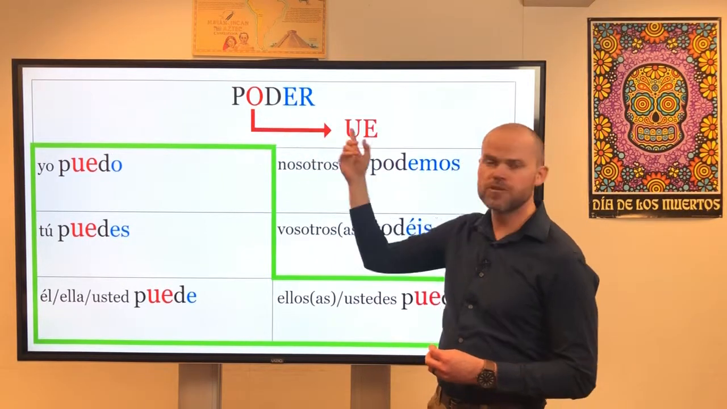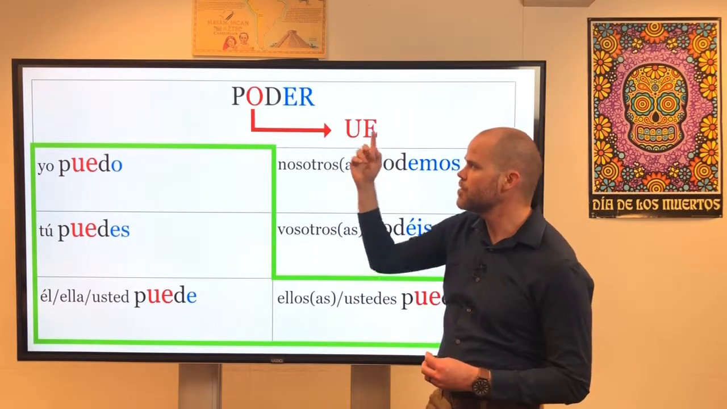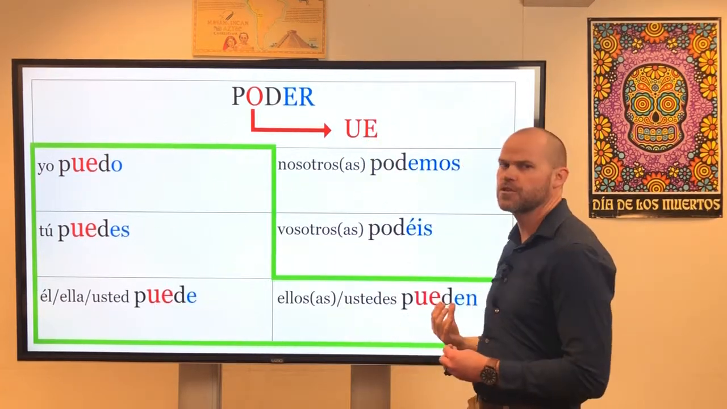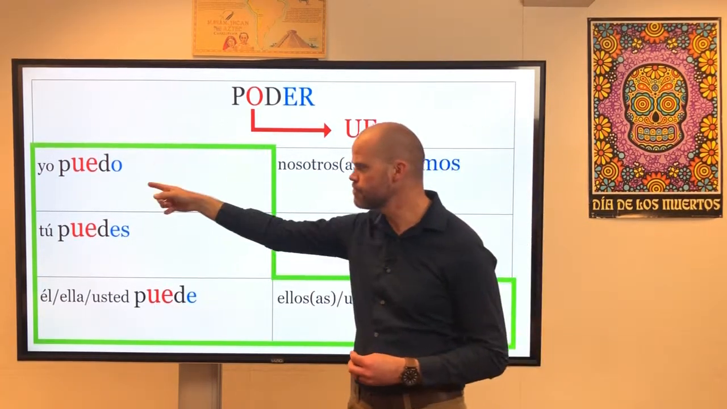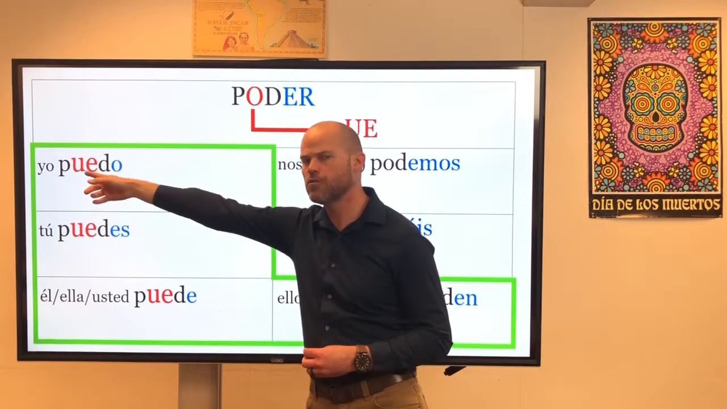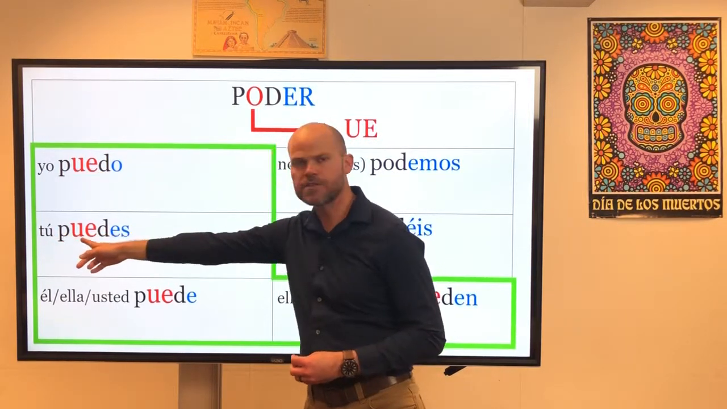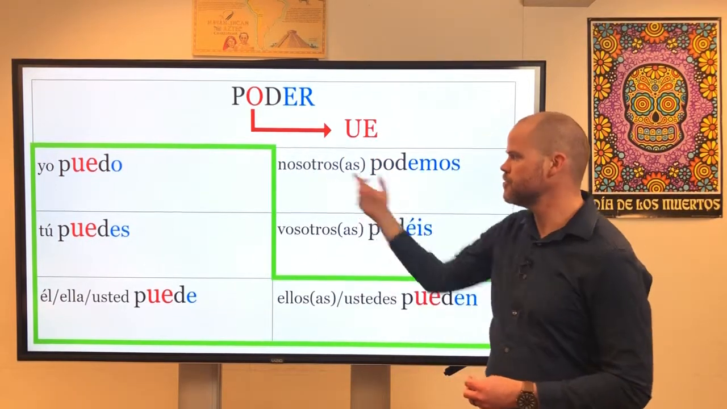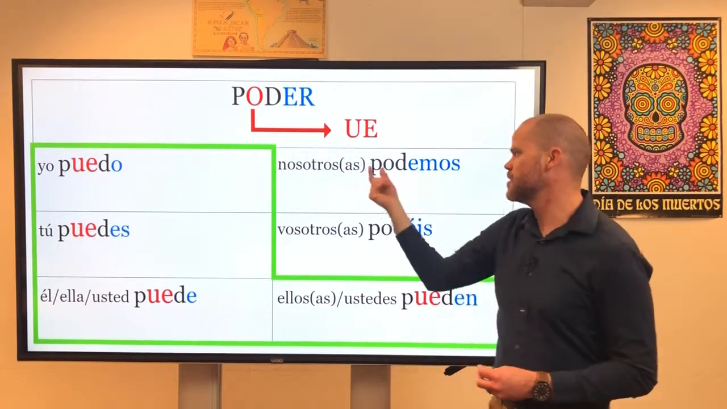So for all of these O to UE stem-changing verbs, okay, the O changes to UE in all of the forms inside of the boot. Okay, so the yo form, as you can see, the O is changing to a UE. The tú form, the same thing's happening. Same with the él, usted form. Okay, but then when we get to the nosotros form, the O does not change. Notice it stays the same.